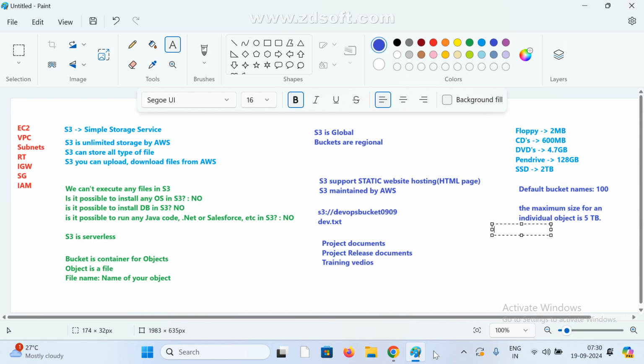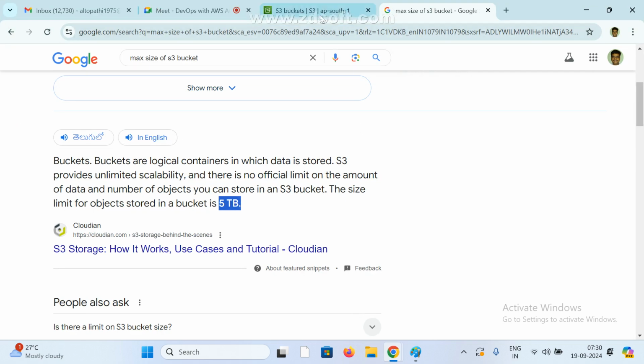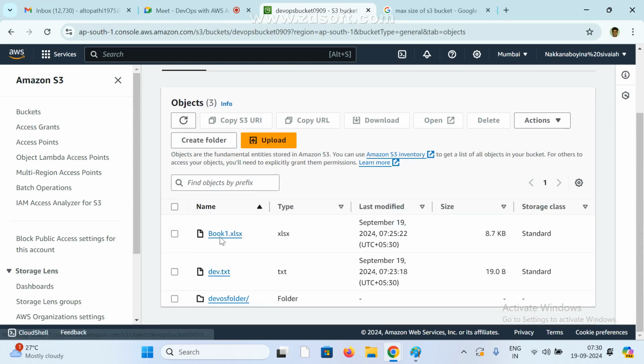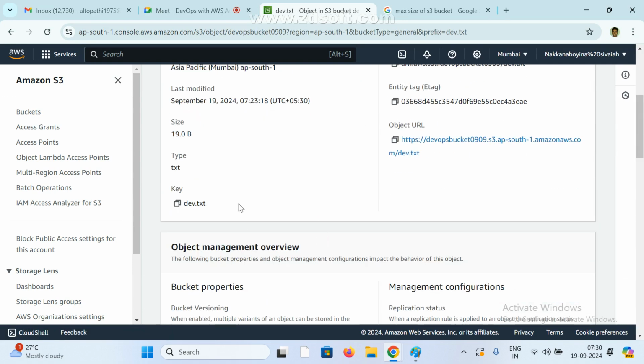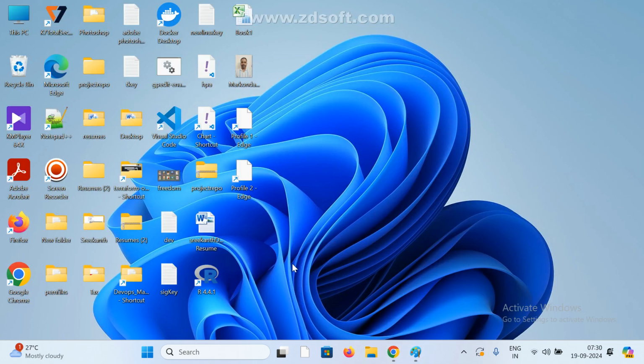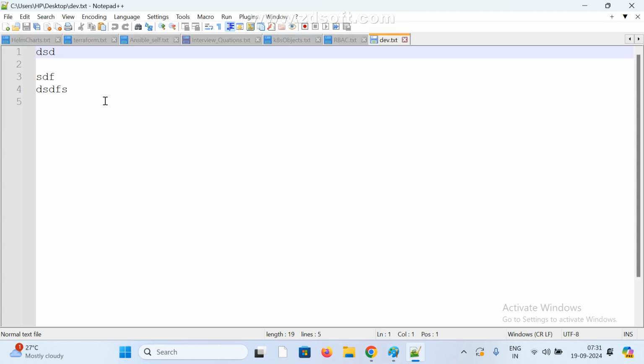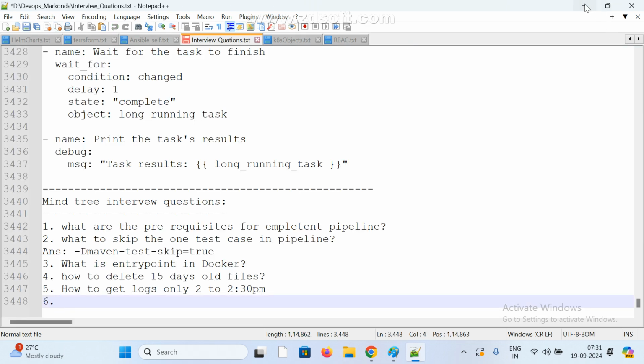Now one more, go to here. If we click on the bucket, and if we click on any file, what is this file? First I want to know. This is dev, right? First open this file. Nothing is there. For example, I give it: Welcome to S3 bucket. Save it. Now this is the file.